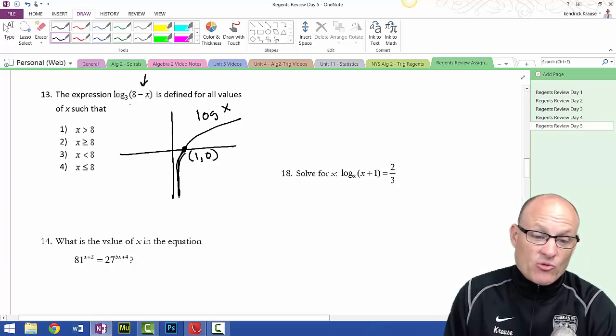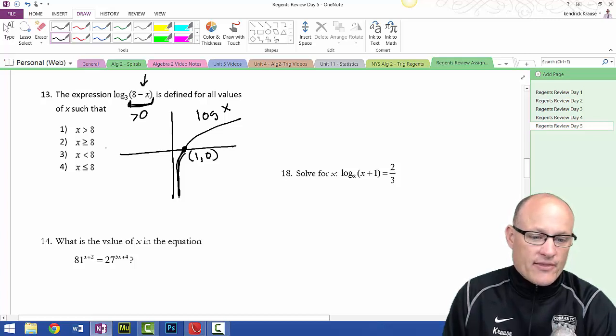The thing I want you to remember, though, is you cannot take the log of a negative number. So therefore, this thing cannot be negative. Or, in other words, it has to be greater than 0. Which means if x is too big, it will be negative. So we need x to stay small. In fact, if x was 8, it would be 0. So we don't even want x to be 8. We want it to be smaller than 8. And therefore, we want it to be choice 1.